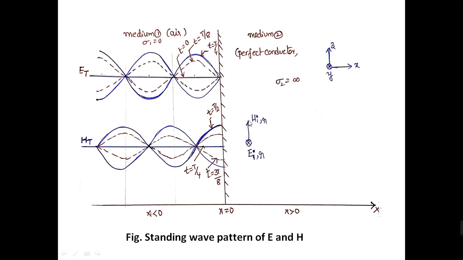We can observe here that when the wave is reflected back, there is a phase reversal in the electric field strength. That is, the electric field of the incident wave and that of the reflected wave are in phase reversal. Hence, there is no phase reversal in the magnetic field strength across the boundary.